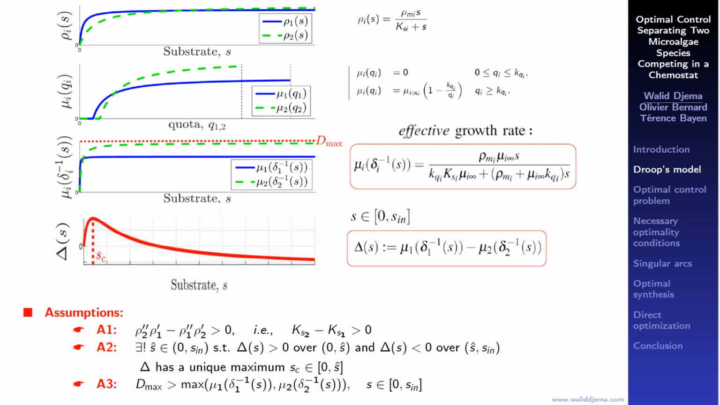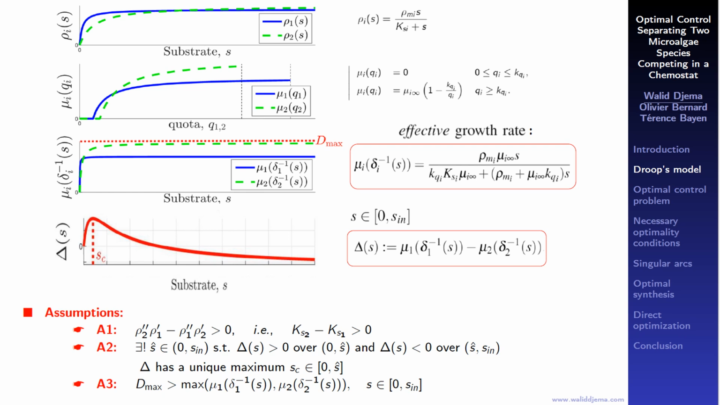We are going to add some extra conditions on the classical growth and absorption functions in order to ensure the well-posedness of the optimization problem. More precisely, we define this function delta as the difference between the effective growth rates of species 1 and 2. The effective growth rates are derived at equilibrium from the initial functions of the model, mu and rho. And as we can see, the effective growth rates depend on the variable S.